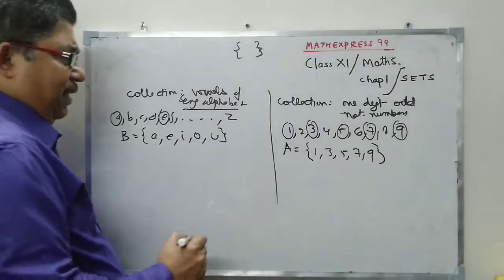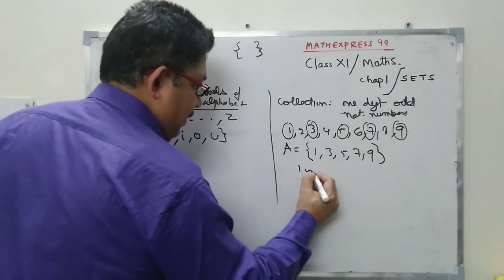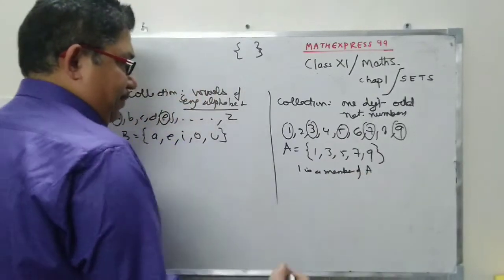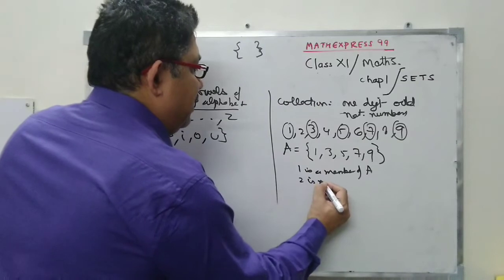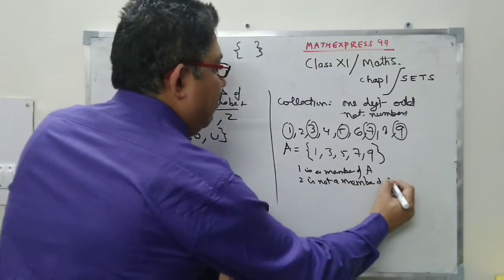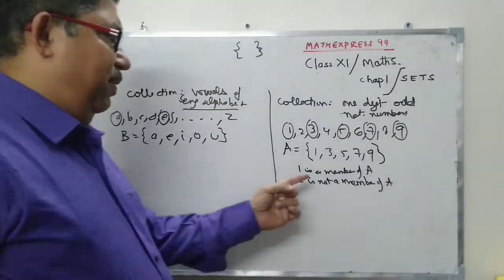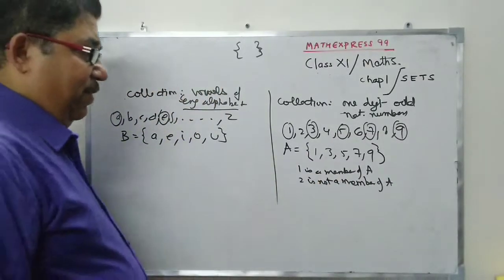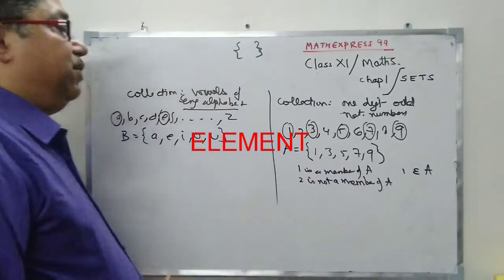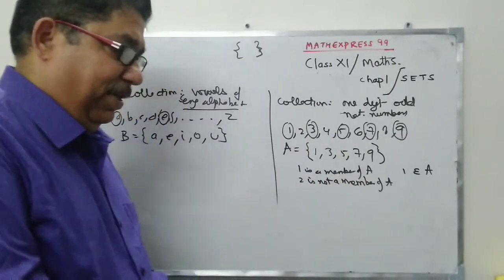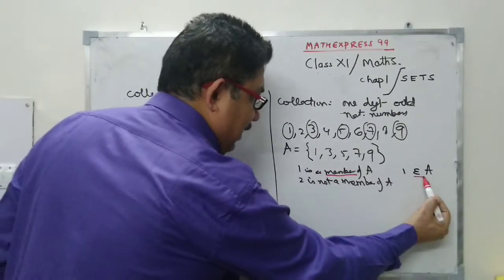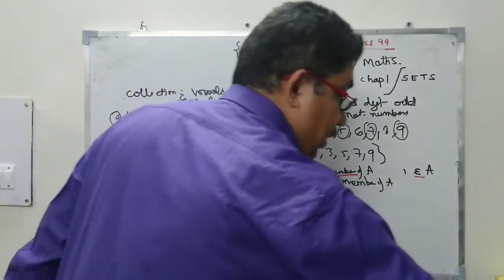Now you notice one thing here. 1 is a member of A. 2 is not a member of A. Now every time we don't write like this. For this we have a symbol. We say 1 is an element of A. Member means element. The word member is taken as element.